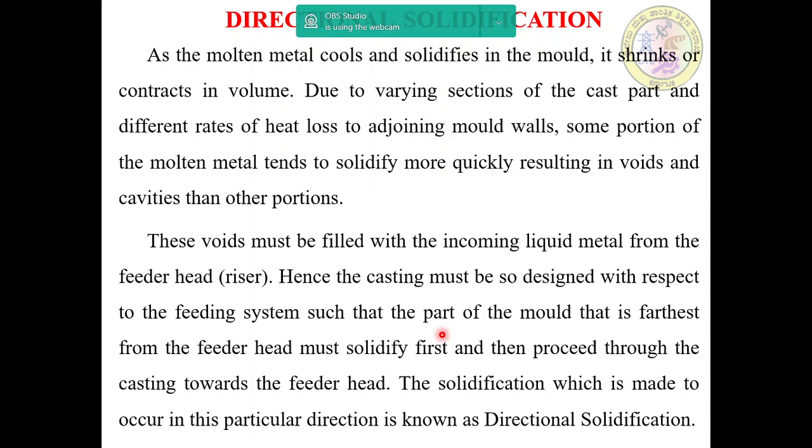Hence, the casting must be so designed with respect to the feeding system that the part of the mold that is farthest from the feeder head must solidify first, then proceed through the casting towards the feeder head. The solidification which is made to occur in this particular direction is known as directional solidification.